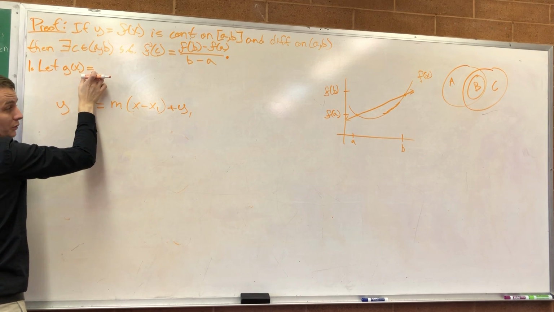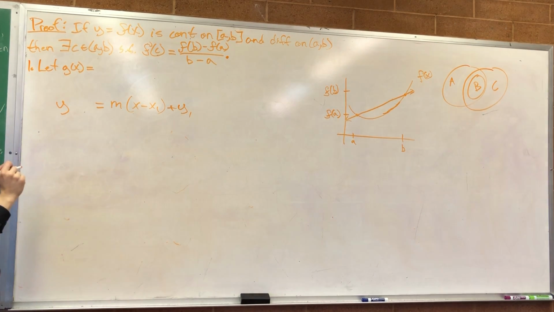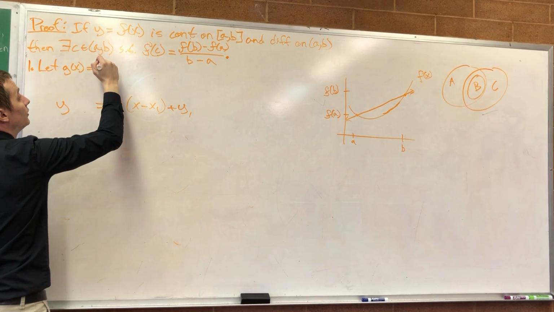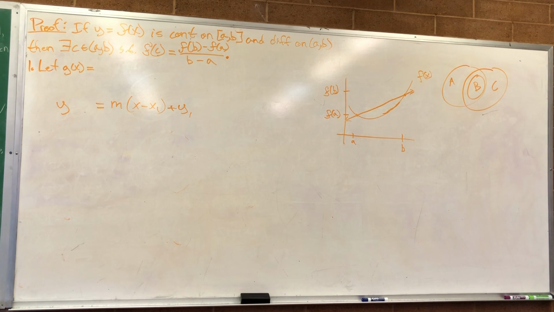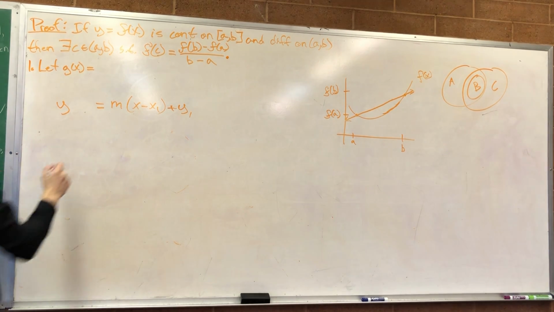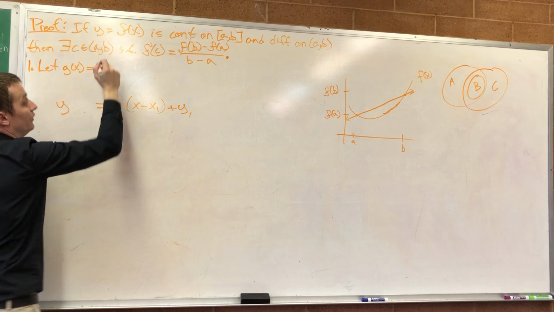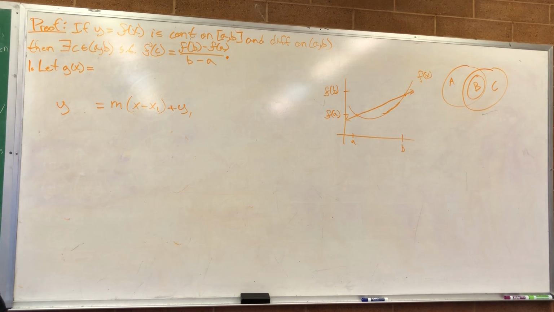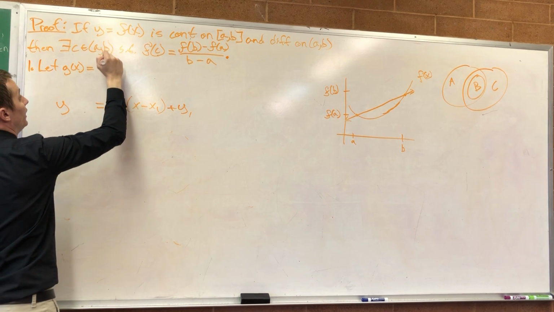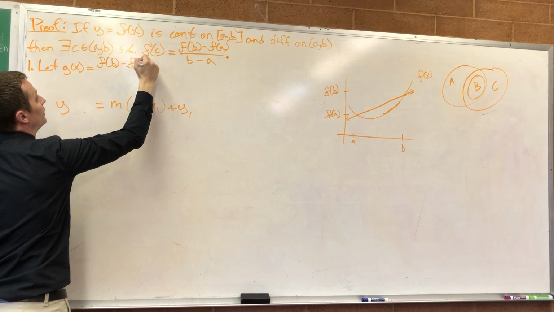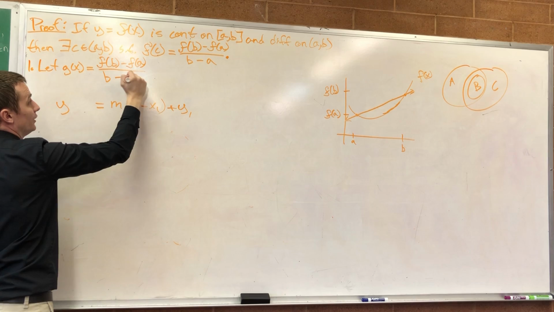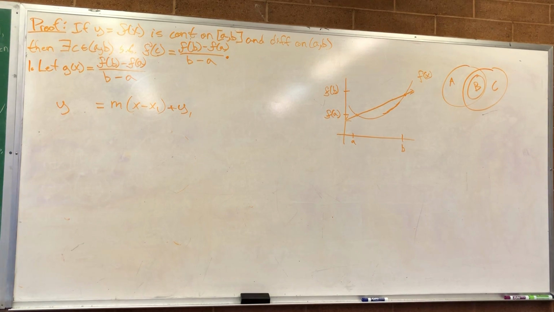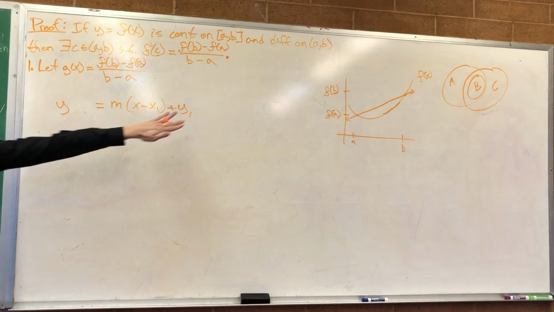So g of x is equal to m, what's my slope? What's the slope of that line? What's the change in height? The distance between f of a and f of b. Give it to me as an equation. How would you calculate it? f of b minus f of a. And what's the run? b minus a. Okay, there you go. You calculated a slope.